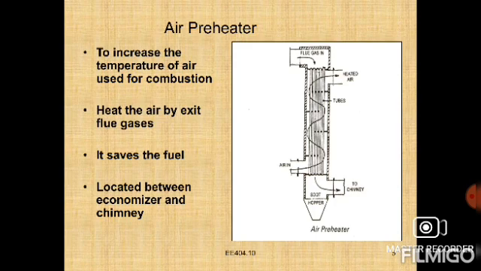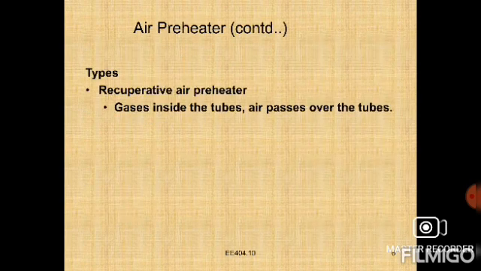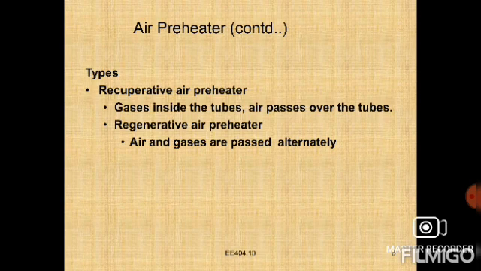In the recuperative air preheater, gases flow inside the tubes and air passes over the tubes, and in the regenerative preheater, air and gases are passed alternatively, one by one, right?